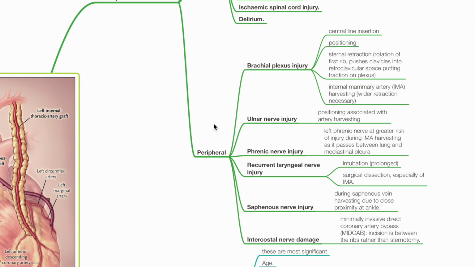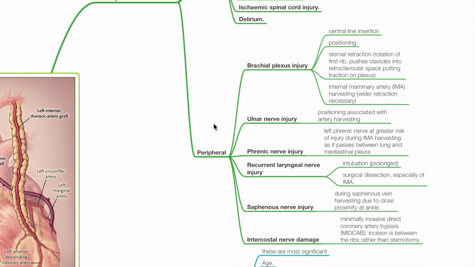Complications to the peripheral nervous system include brachial plexus injury, for example due to central line insertion, positioning, sternal retraction, or internal mammary artery harvesting, ulnar nerve injury during positioning, and phrenic nerve injury associated with artery harvesting.